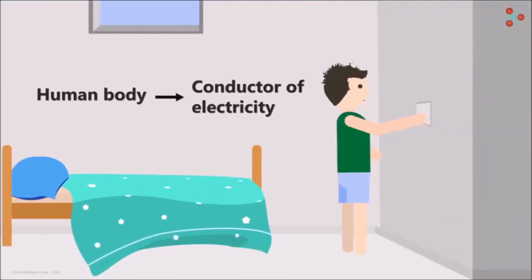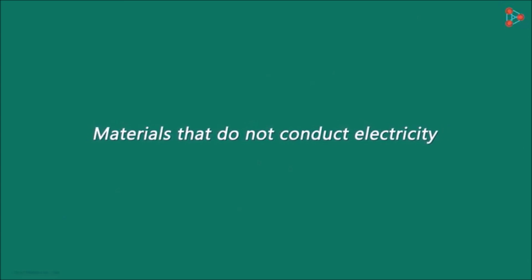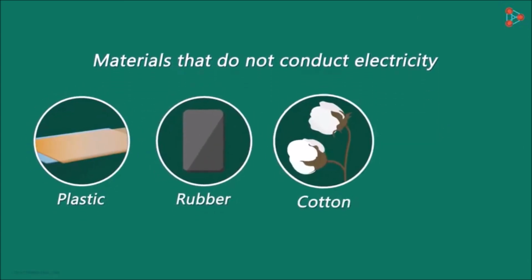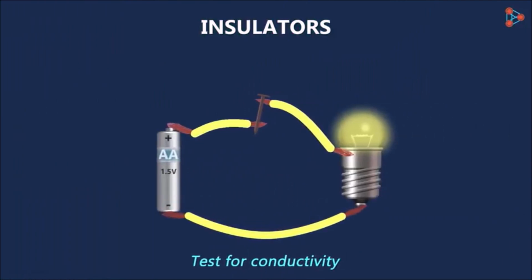Did you know that the human body is also a conductor of electricity? In fact, it's a very good conductor. This is the reason why we get an electric shock if we are not careful. The electric current flows through the body towards the earth. Now, which are the materials that do not conduct electricity? Materials such as plastic, rubber, cotton and wood do not conduct electricity. So they are insulators. For instance, instead of an iron nail, if we connect a plastic straw in the circuit, then the bulb will not glow.